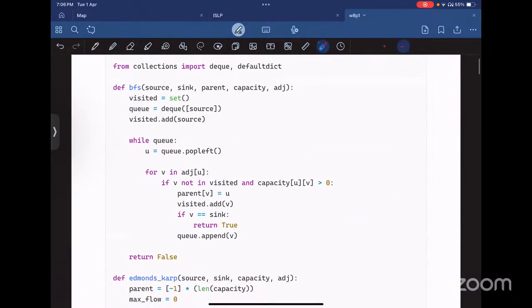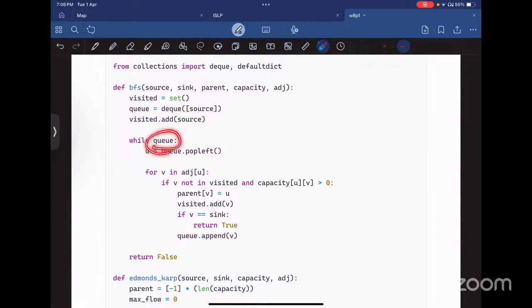For that, first we will define a function for the BFS, in which we will take the source and sink, which are the starting node and the ending node. We'll create a visited set and a queue, and we'll add the source node to the queue.